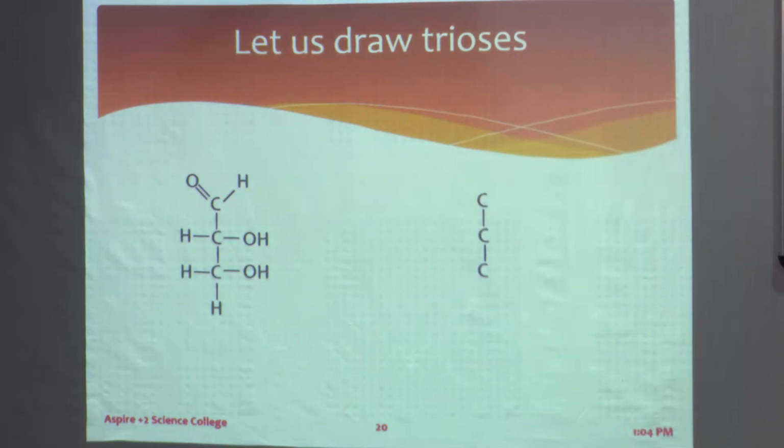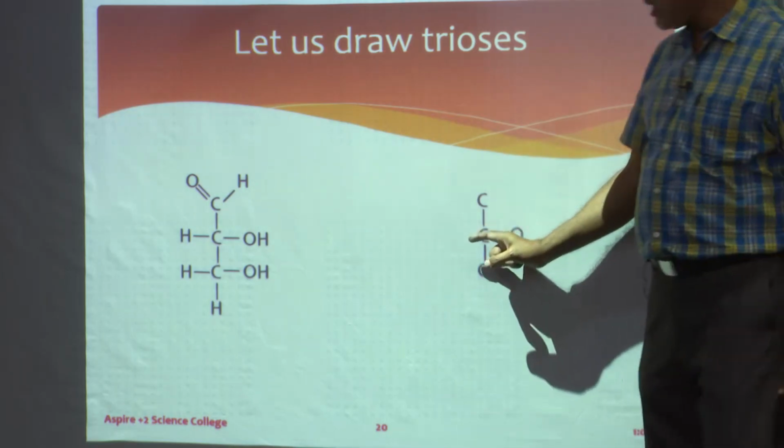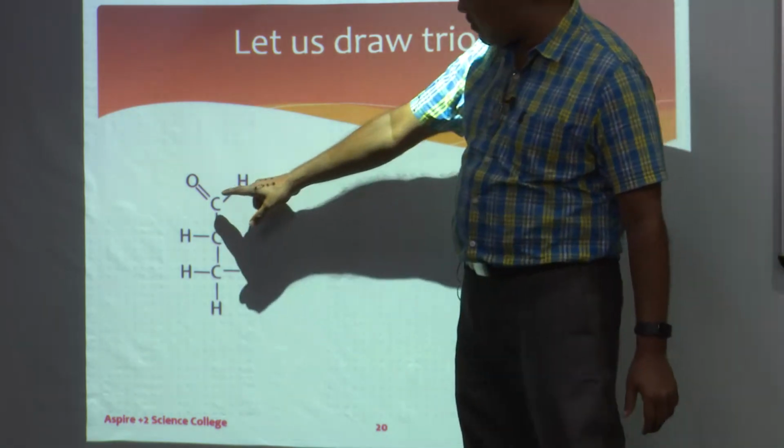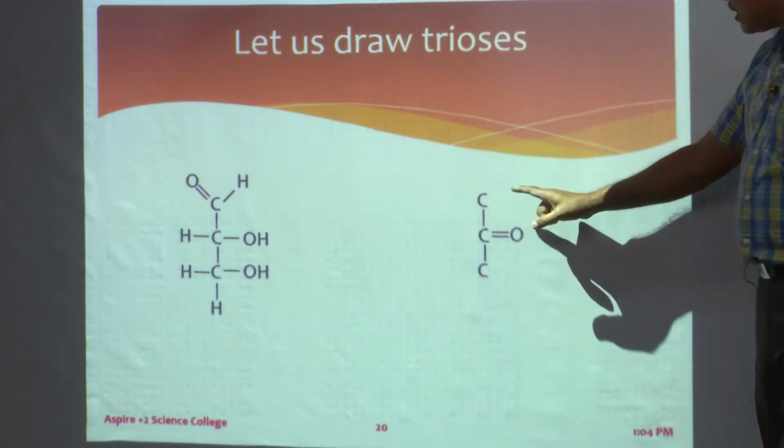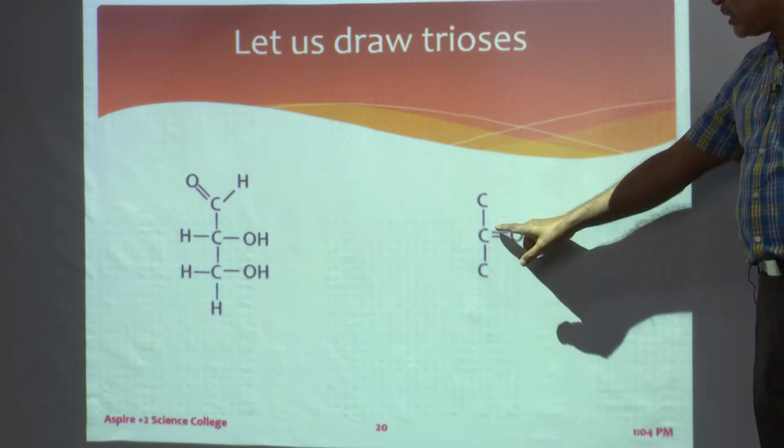We will put the ketone group. Ketone group means it will be in the second one. So first we will put this second one. Try to remember, here we have put it in the first carbon atom because it was an aldose sugar. In the ketose sugar we will put it in the second one.